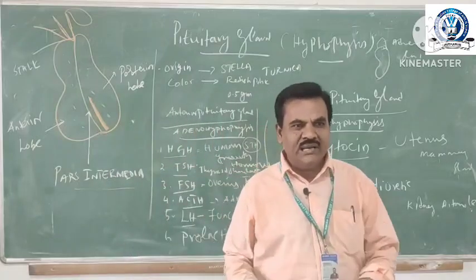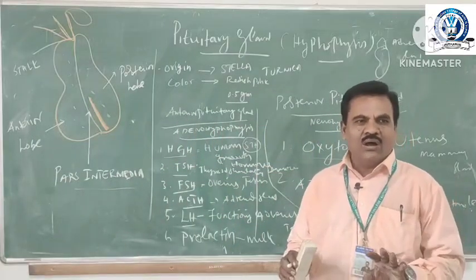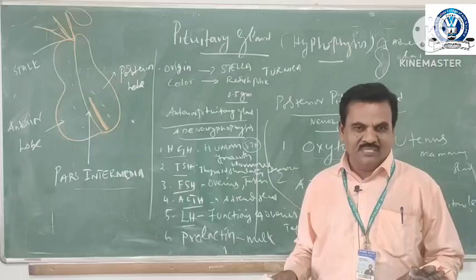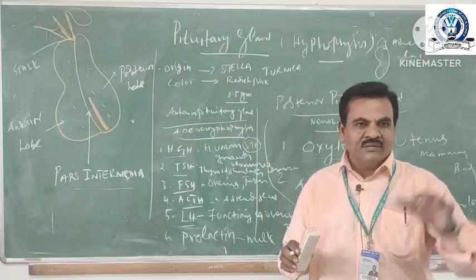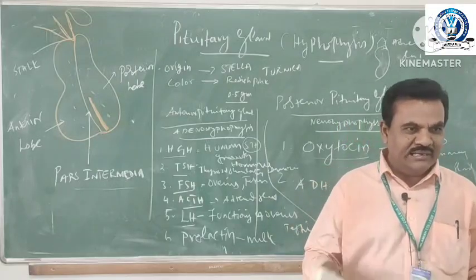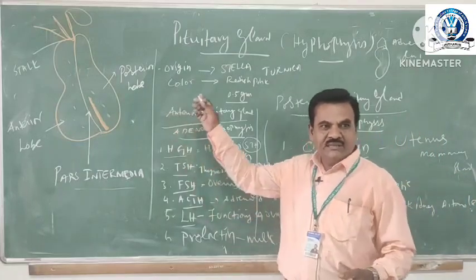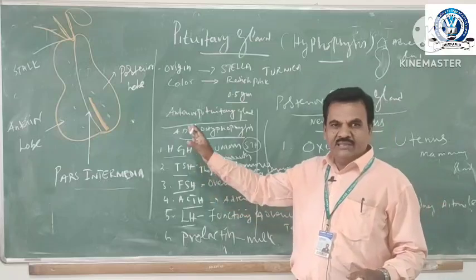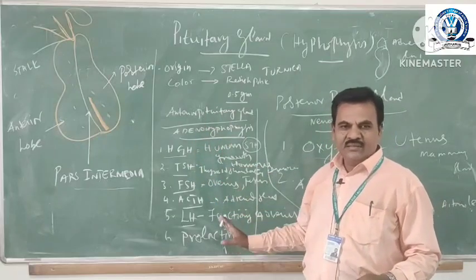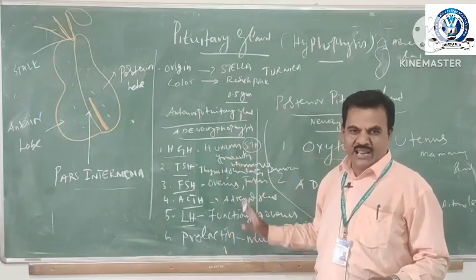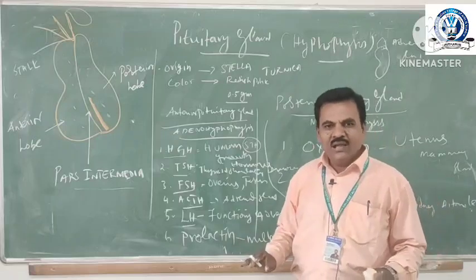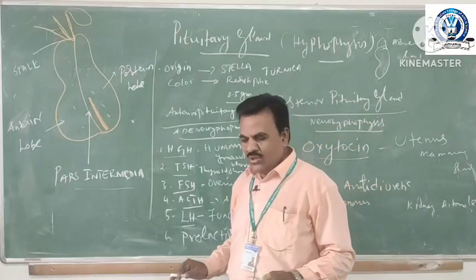This pituitary gland controls all other endocrine glands. So, my dear students, this is the outline regarding the pituitary gland. This is a master gland for controlling other glands.